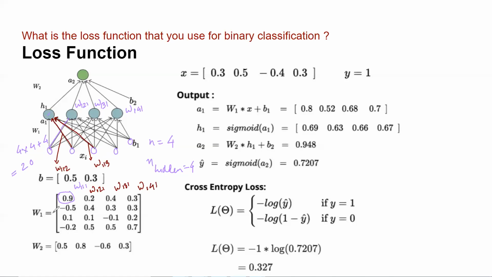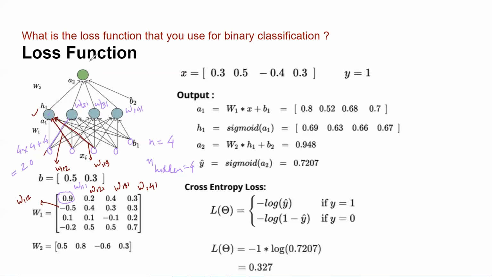Similarly, this will be W112, and likewise. These are the W's between the hidden layer, this one, and the input layer, this one. Is it clear? Yes. Okay.